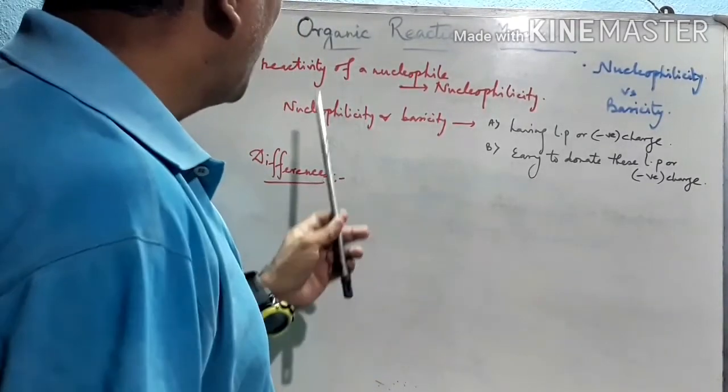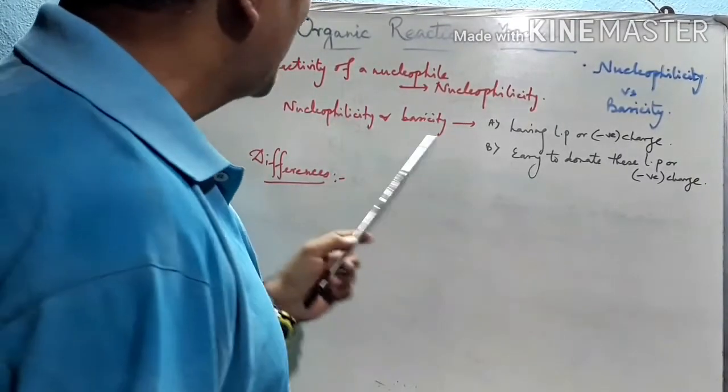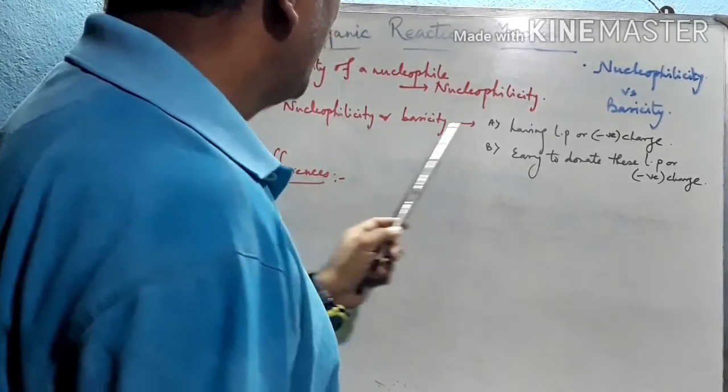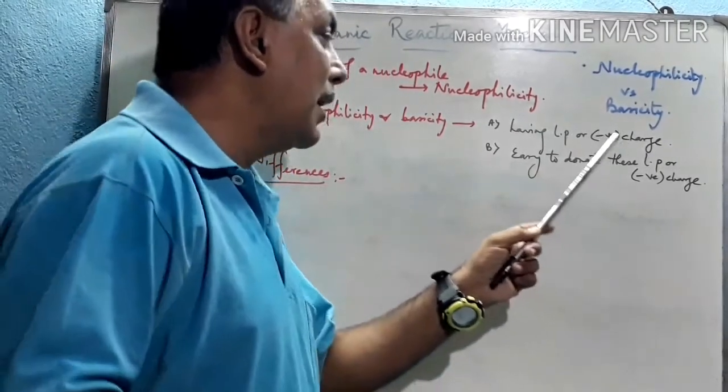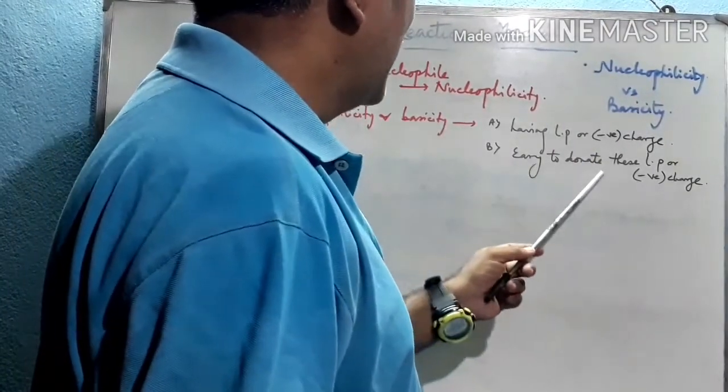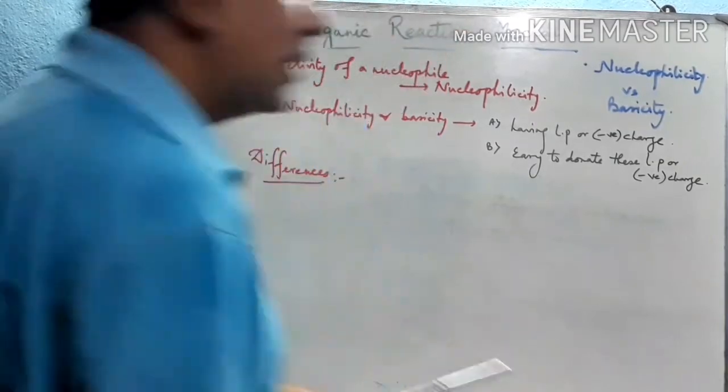Now, what is the difference between these two, nucleophilicity and basicity? This is the actual relation. Both have a lone pair or negative charge on them, and both have a tendency to donate their lone pair or negative charge to the other substance.